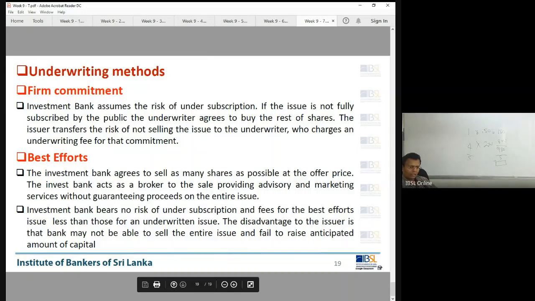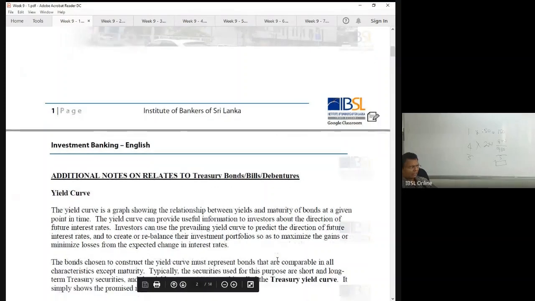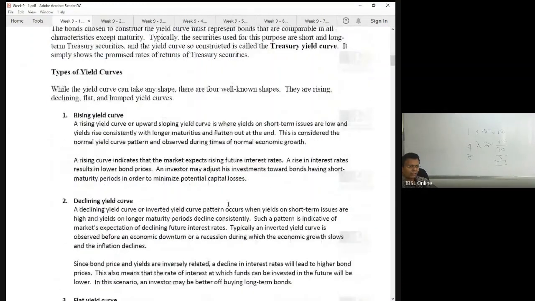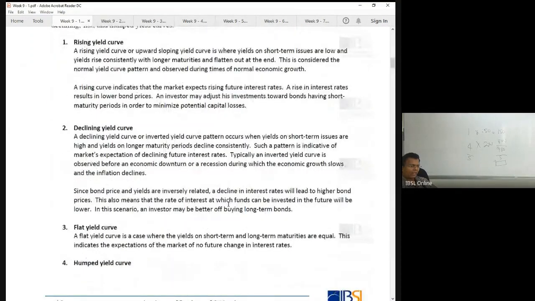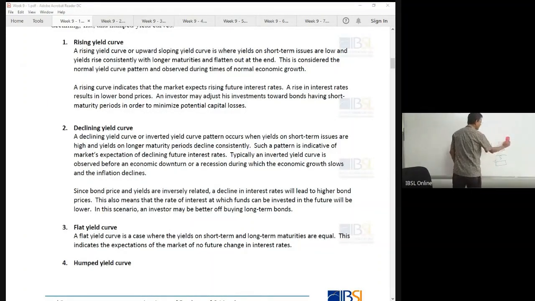And the last, I just want to go over the previous discussion. Remember, we have discussed the price and the yield. I told you there are 4 types of yield curve. One is rising, the second is declining, the third is flat, and the fourth is humped. I'll show it to you. Now, what do you mean by yield curve?